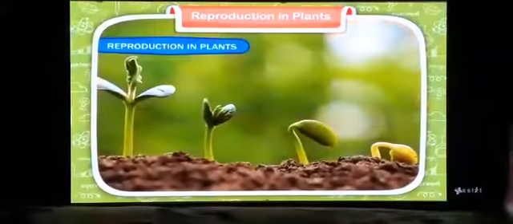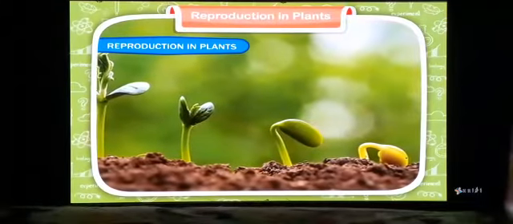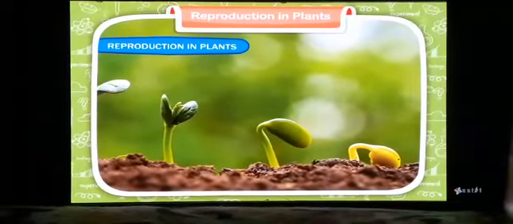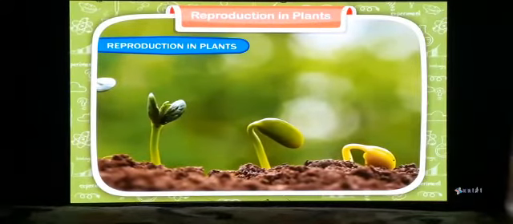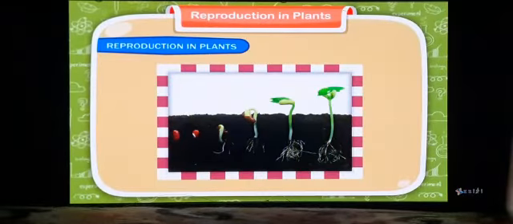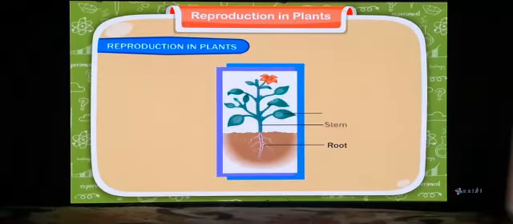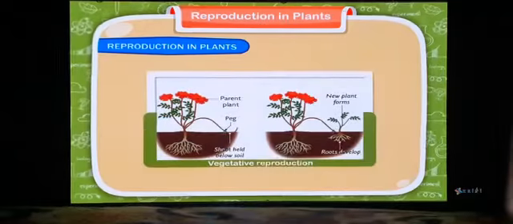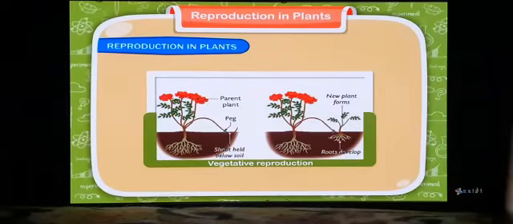Reproduction in plants. Like animals and human beings, plants also reproduce to ensure the continuation of their species. They reproduce in many ways. Most of the plants grow from their seeds. There are some plants that reproduce from different parts like root, stem, leaves, etc. These plants are able to grow without seeds. The process by which plants reproduce into a new plant is called vegetative reproduction.